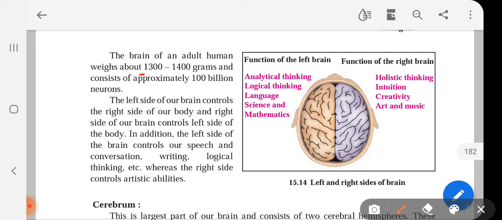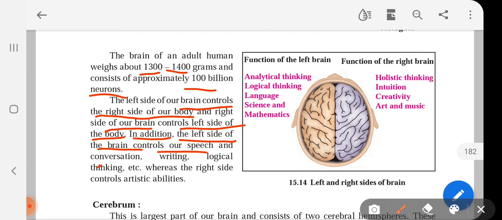The brain of an adult human weighs about 1300 to 1400 grams and consists of approximately 100 billion neurons. Neurons, which is the basic unit of nervous system. The left side of a brain controls the right side of a body and right side of a brain controls left side of the body. In addition, the left side of the brain controls our speech and conversation, writing, logical thinking, whereas the right side controls artistic abilities. So this is how a brain is divided.